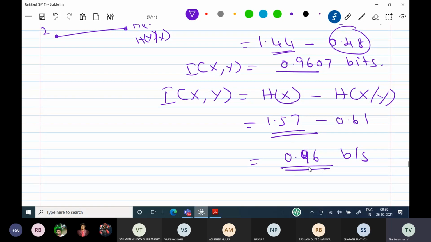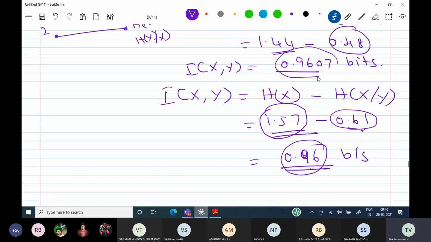Both answers are matching. So what happened here? 1.57 bits are transmitted, but 0.61 bits are lost, actually information loss. So 1.57 minus information loss, the actual correct information received by the receiver is 0.96. Here also 0.96 is the answer. This is the significance.